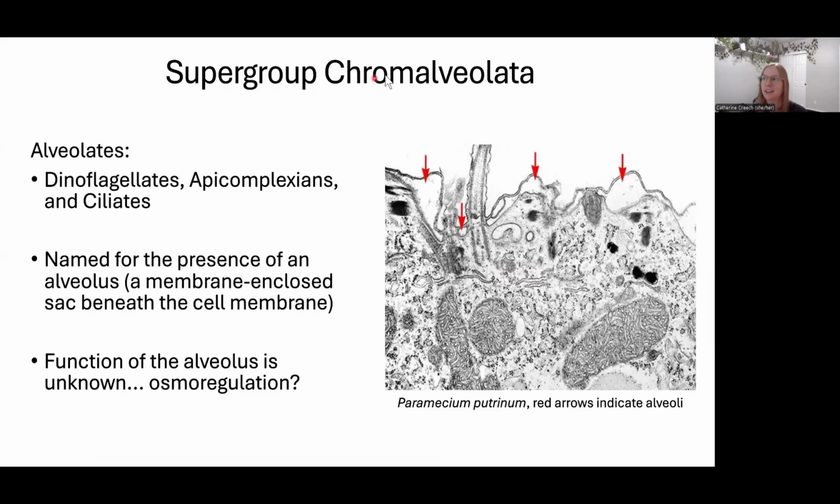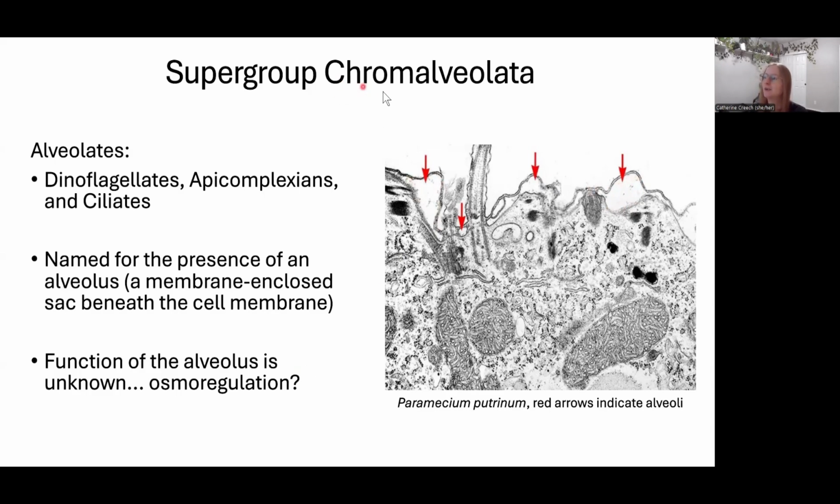Our, I think, fourth supergroup is Chromalveolata. So just say it with confidence. These are the alveolates, and they're called this, think alveolus in your lungs, because there are these little air sacs right inside of their membranes, being shown with the red circles. So those little alveoli are important for something, but we don't know what. Their function is unknown.